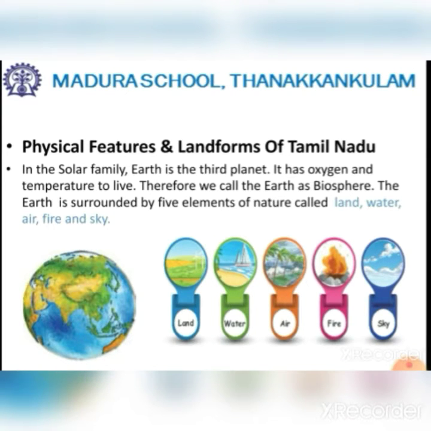In the solar family, Earth is the 3rd planet. It has oxygen and temperature to live. Therefore, we call the Earth biosphere. The Earth is surrounded by 5 elements of nature. What are they? Land, water, air, fire and sky.